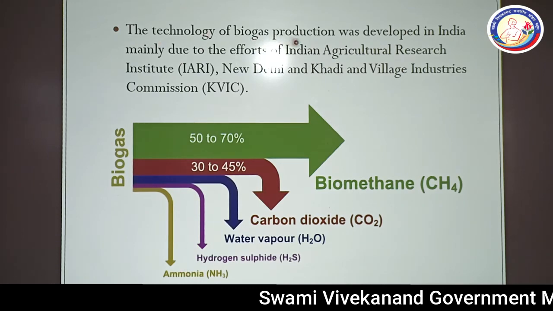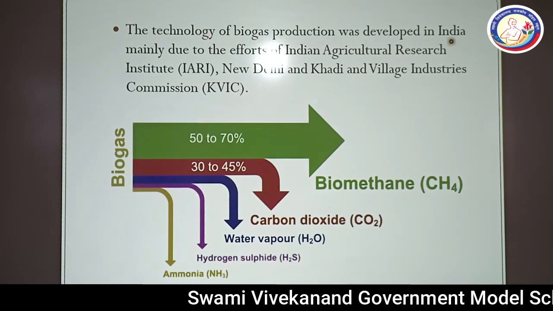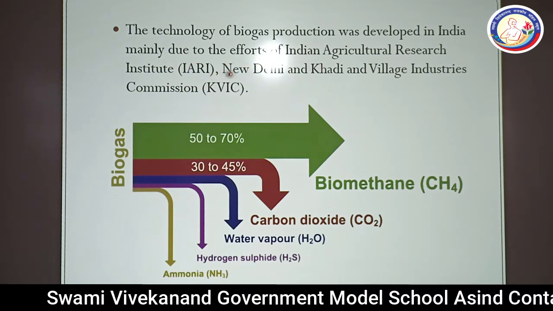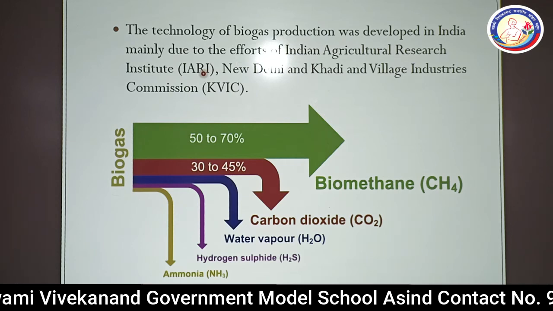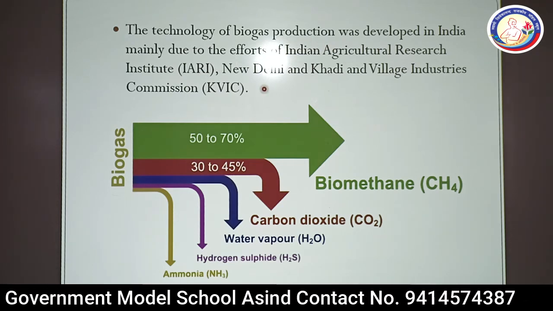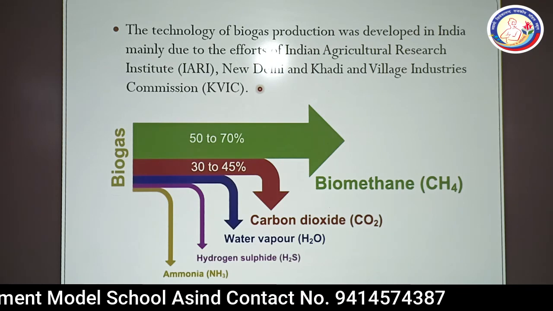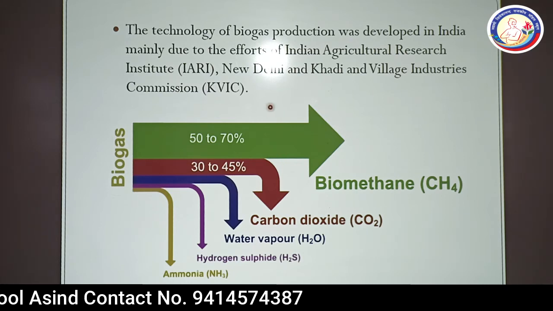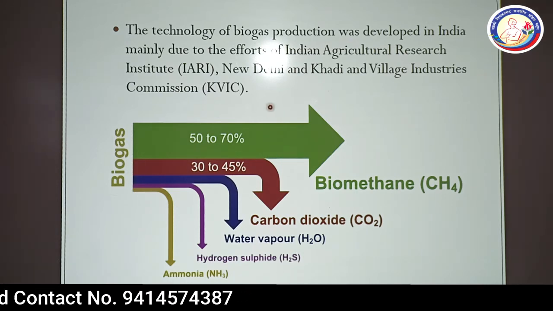The technology of biogas production was developed in India mainly due to the efforts of IARI, New Delhi. What is IARI? Indian Agricultural Research Institute, in collaboration with KVIC, Khadi and Village Industries Commission. So dear students, you can see the composition of gobar gas.